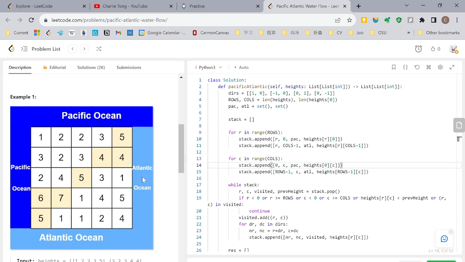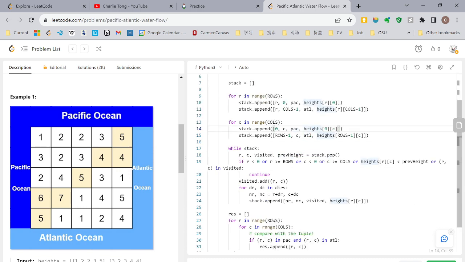So we could add every element that connects to the Pacific Ocean to the Pacific set and the other one to the Atlantic set.